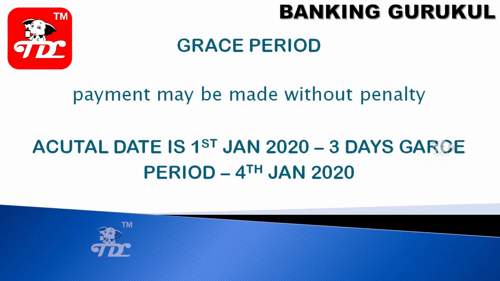So for example, my account has minimum balance and my transaction amount is 5,000 rupees, but my account has only 2,000 rupees. So my SI will fail, but I have 3 grace days. So I can transfer on the 1st, 2nd, 3rd or 4th of January. I can transfer from my savings account to my recurring deposit account without any penalty. This is called the grace period.